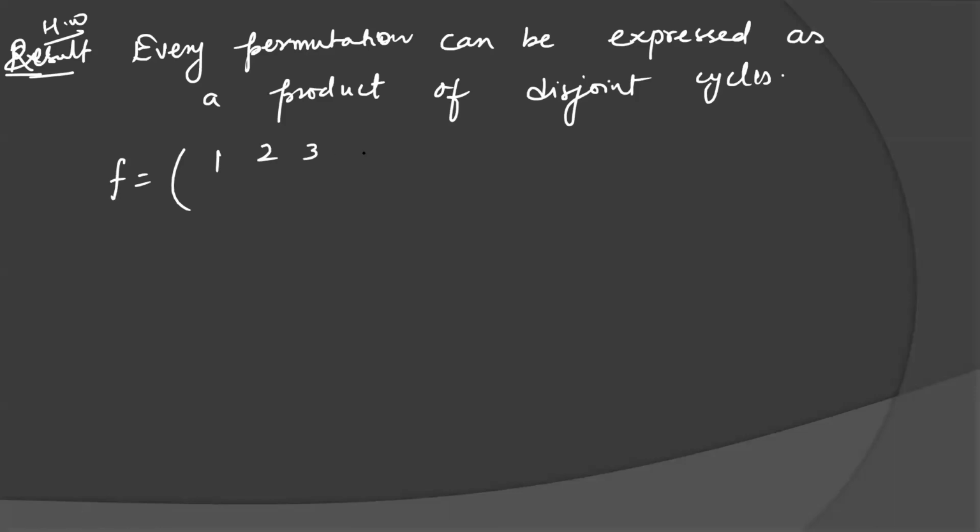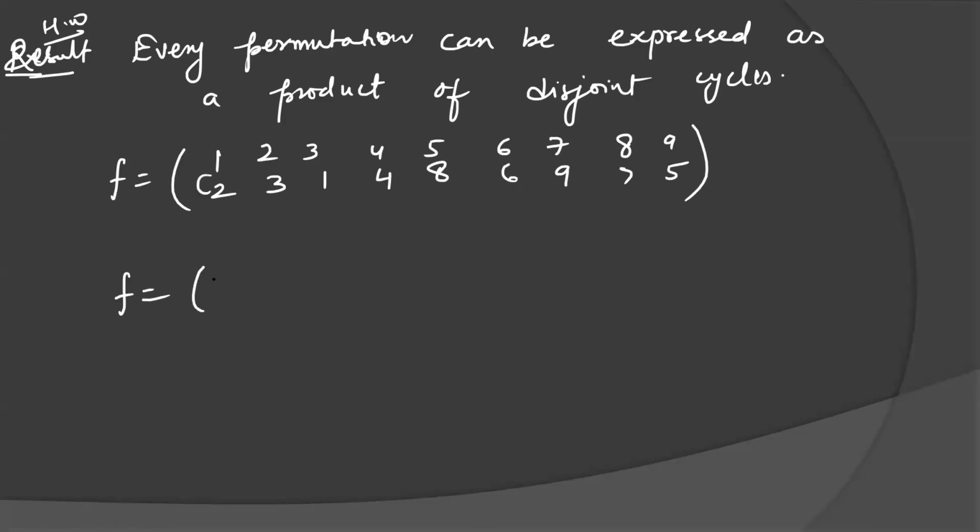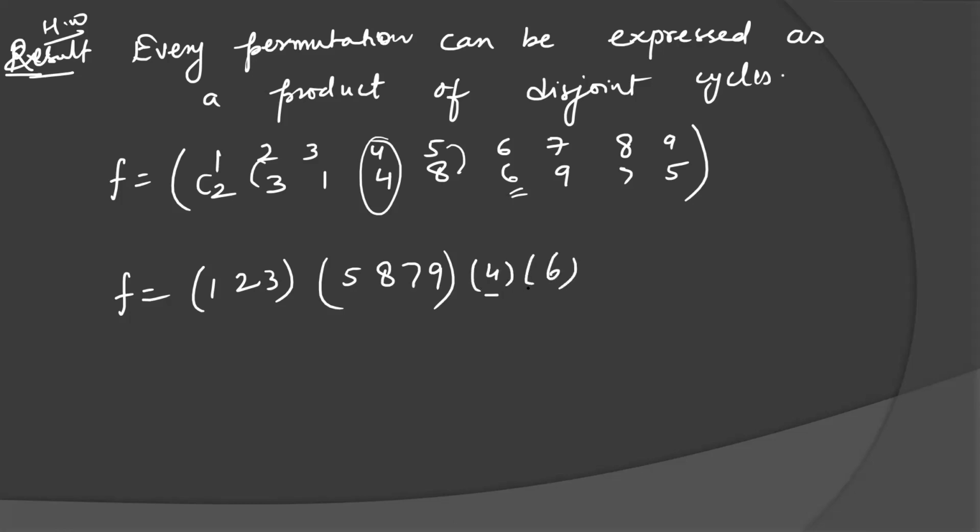Suppose f is 1, 2, 3, 4, 5, 6, 7, 8, 9 over the set S, 1 to 9. 1 maps to 2, 2 maps to 3, 3 maps to 1, 4 maps to 4, 5 maps to 8, 6 maps to 6, 7 maps to 9, 8 maps to 7, and 9 maps to 5. Then 1 goes to 2, 2 goes to 3, 3 goes to 1, so it breaks. 4, no need to write. 5, 8, and 8, 7, 7, 9, 9, 5. So it will break. And 6 is 6. If you want, you can write 4, 6 also, but it is trivial actually.